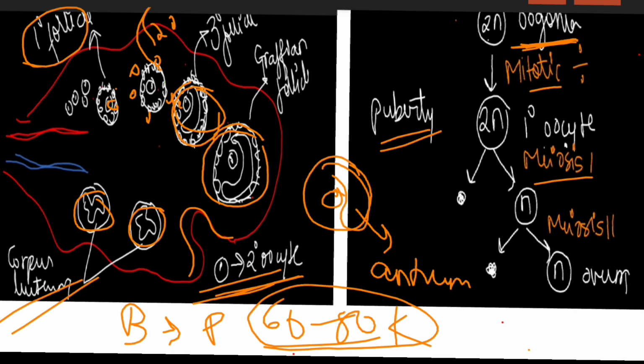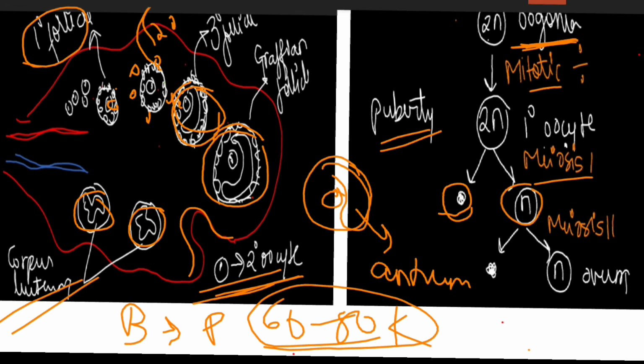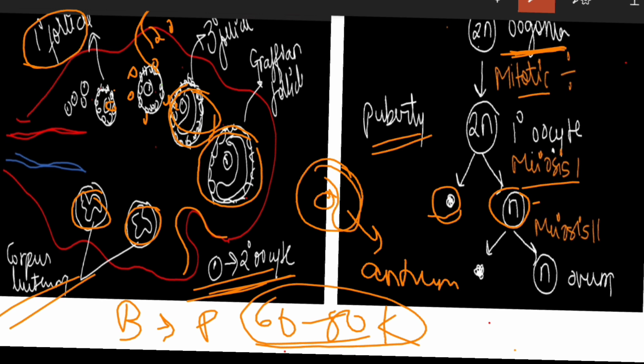It is an unequal division, so it will result in the formation of a large haploid secondary oocyte. So this is the secondary oocyte. The primary oocyte will undergo meiosis 1 and produce a large haploid secondary oocyte and a tiny first polar body. So this is our tiny first polar body which is formed.